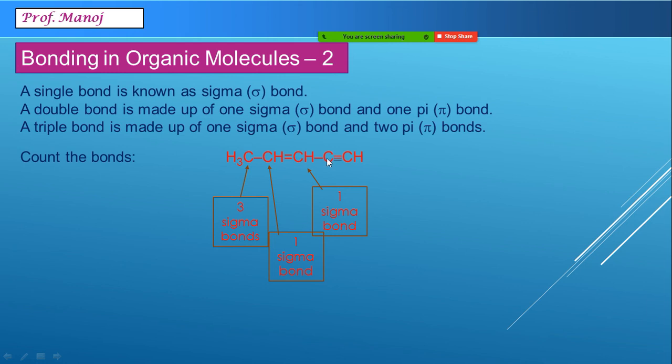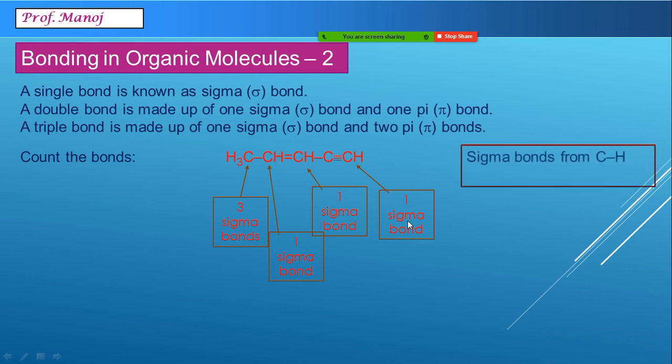This carbon does not have a bond with hydrogen, and the last one has a carbon-hydrogen bond. Since carbon-hydrogen bonds are all single bonds, we call them sigma. So my first count, sigma bonds are 3 plus 1 plus 1 plus 1, so 6 carbon-hydrogen.